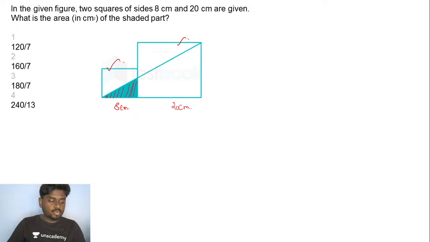So let me try to name the edges here so that it will be much more clear for you. Listen carefully. Let me take this as A, B, C, and D, and let me take this as D, E, F, G. And let me take this point as X. So I've given a name for the vertices, and now what we need to find is the area of the shaded part.